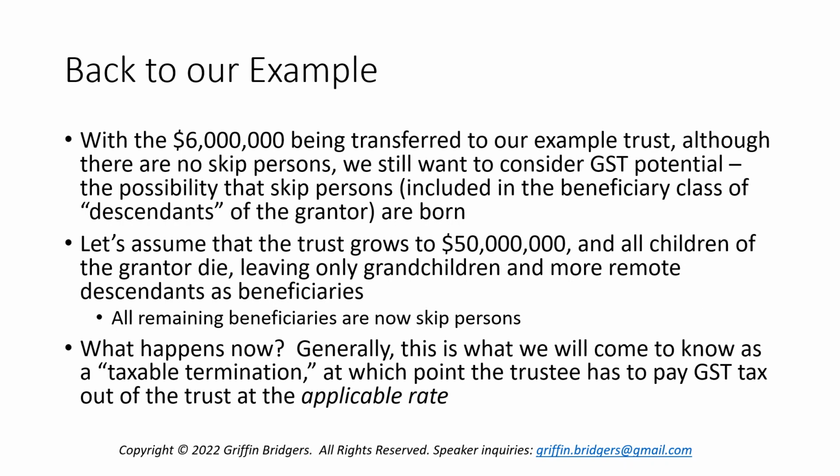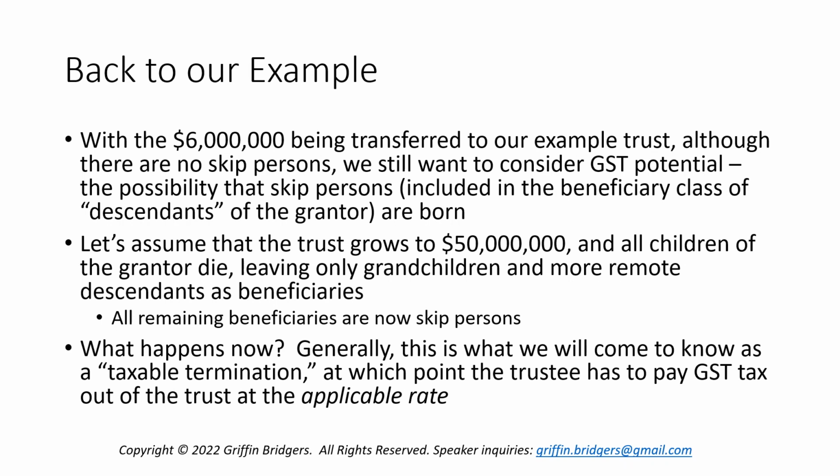So let's assume we put in $6 million initially, and then the trust grows maybe, let's say, to $50 million at the time that all of the children of the grantor die, leaving only grandchildren and more remote descendants as beneficiaries. We're going to assume the children were fruitful, produced descendants between the $6 million point and the $50 million valuation point. And once the children die, i.e. generation 2, the only remaining beneficiaries at that point would be skip persons.